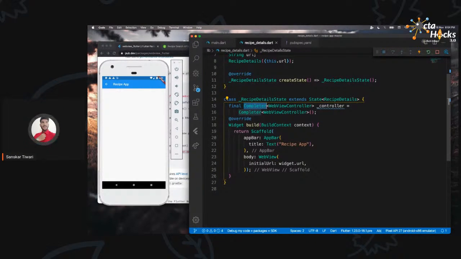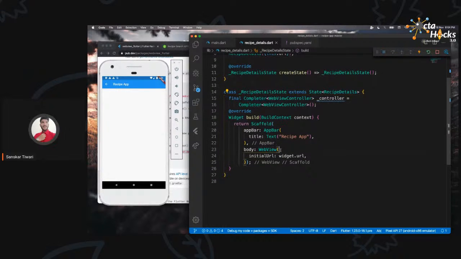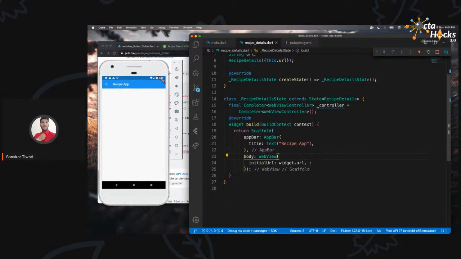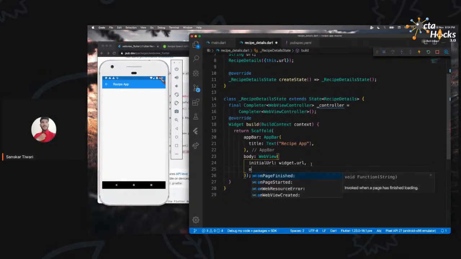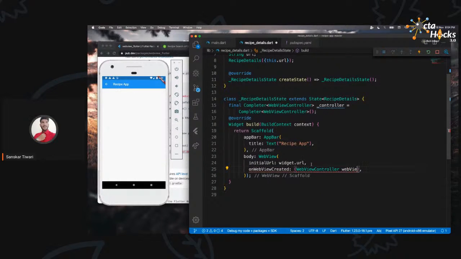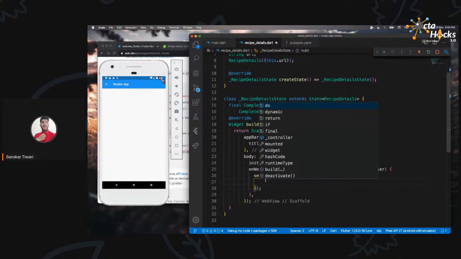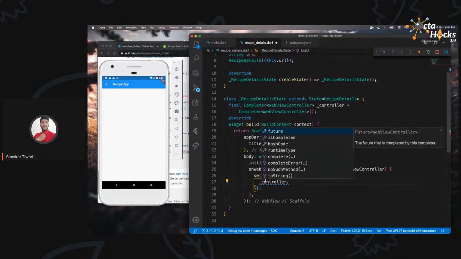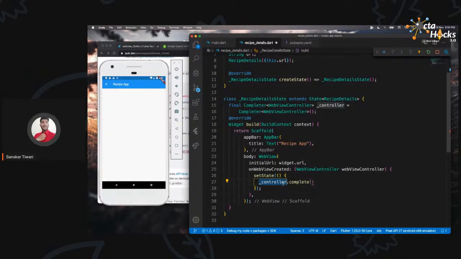We have to assign this to the web view. So I'm going to go over here to the web view, and inside that we have an option argument called on web view created. We are going to say web view controller, and then we are going to say set state. Remember, last time I mentioned set state is something which is going to update the UI. So that is the one we are going to use. We are going to say controller dot complete web view controller.